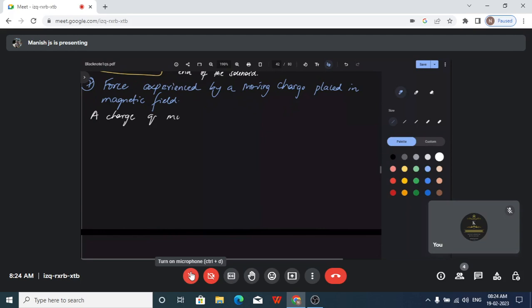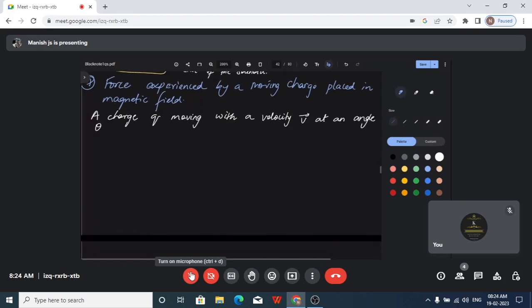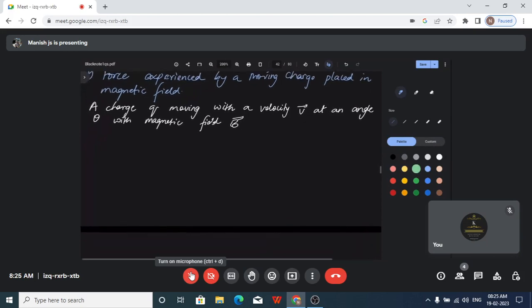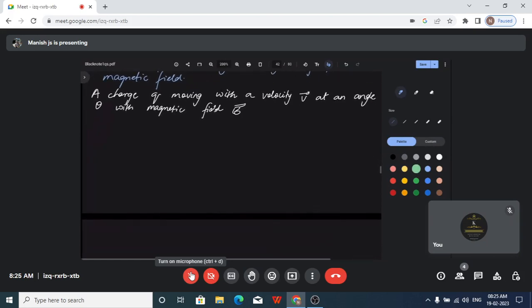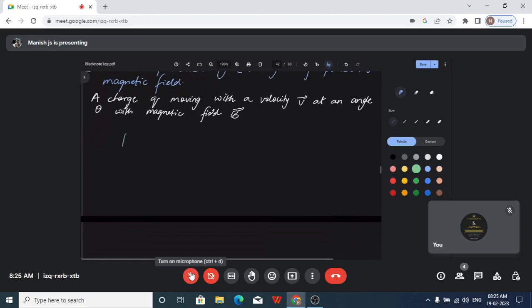So a charge Q moving with a velocity v bar at an angle theta with magnetic field B bar. When you have a charge that is moving, what is the force experienced by the charge?